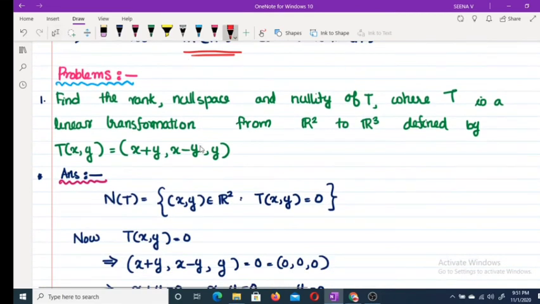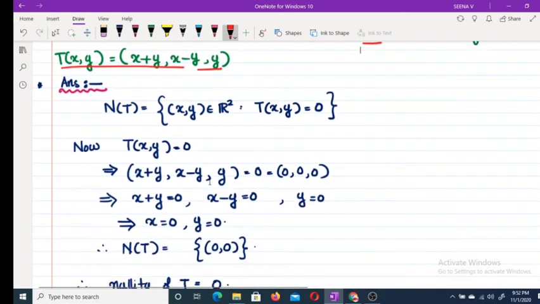The first problem is to find the rank, null space and nullity of T, where T is this linear transformation from R2 to R3. Now what is the null space of T? The set of all (x, y) belongs to R2 such that T of (x, y) equal to 0. Now T of (x, y) equal to 0 implies T of (x, y) is this one: (x plus y, x minus y, y) equal to this one.